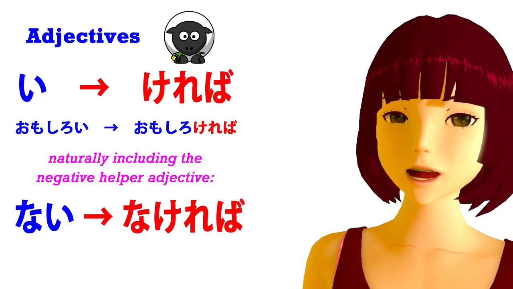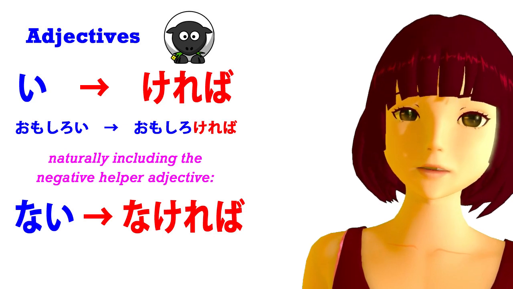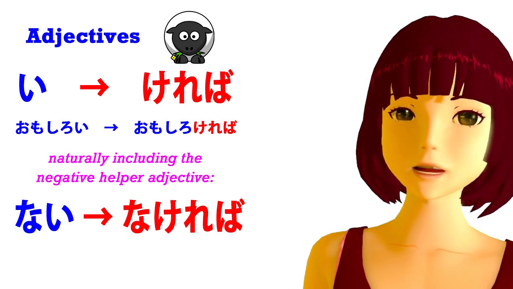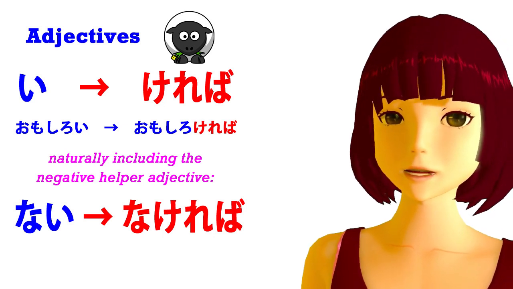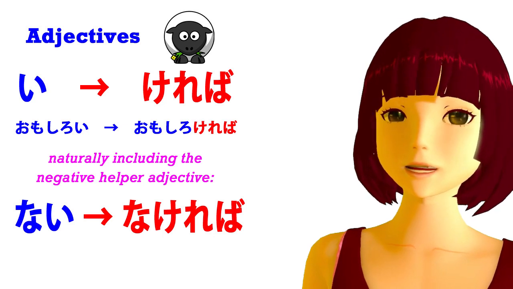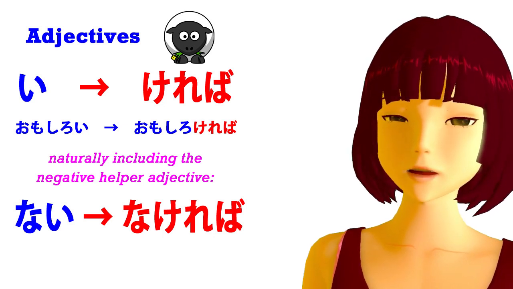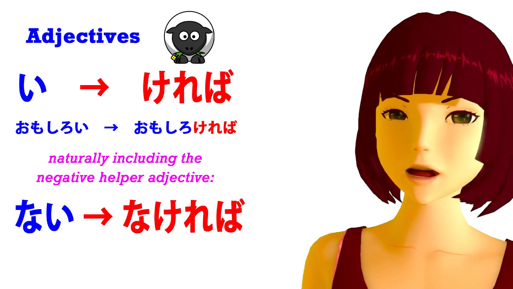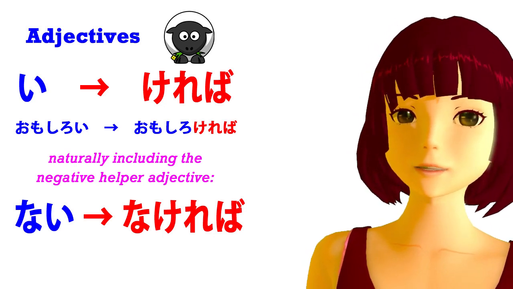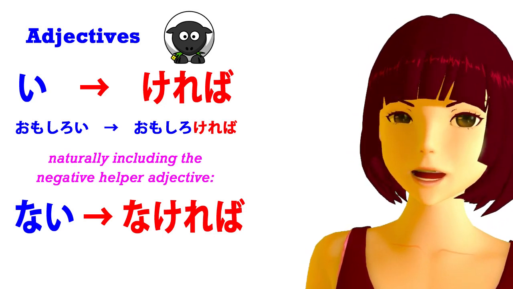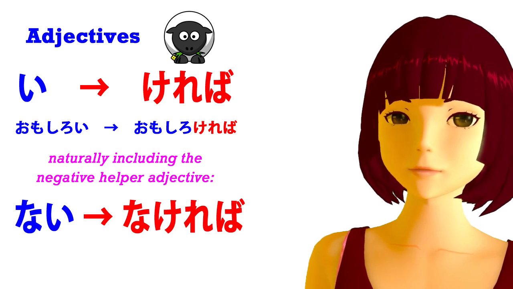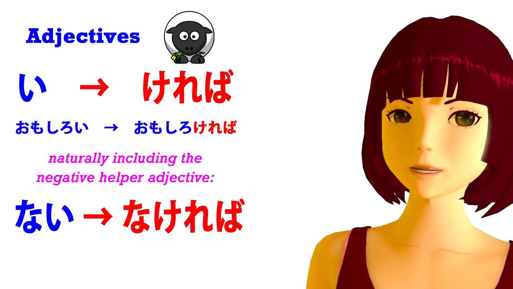The past is katta: omoshiroi, omoshirokatta. And the ba conditional is kereba: omoshiroi, omoshirokereba. So in a way we could say that if adjectives had an e stem, it would be ke, and that's what we use in this case.